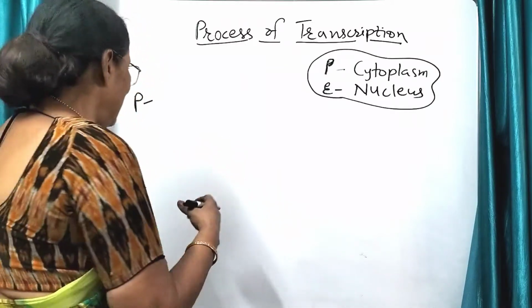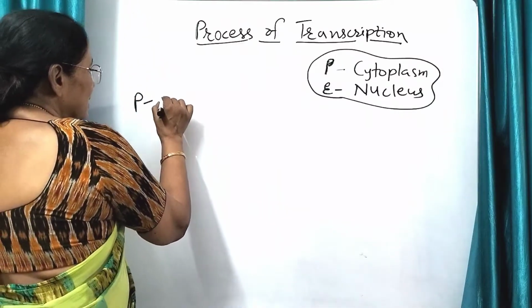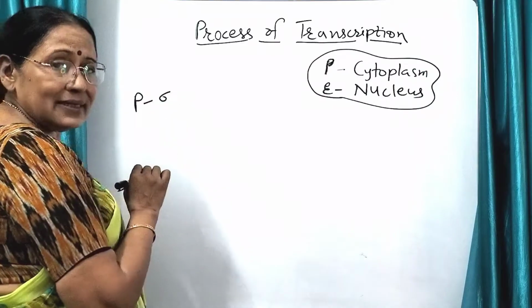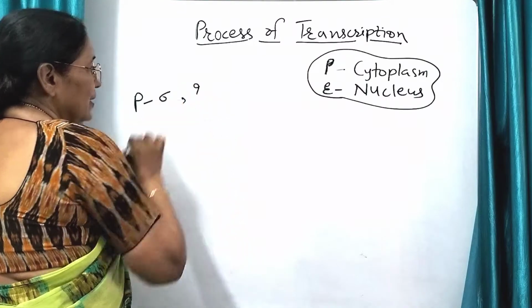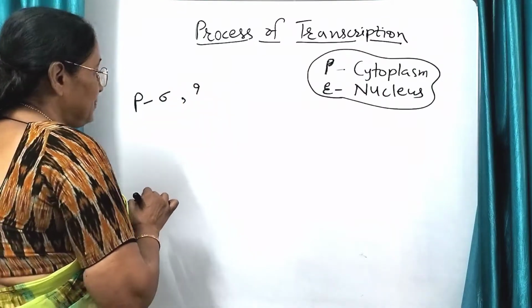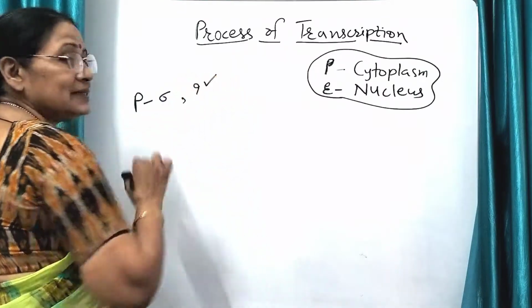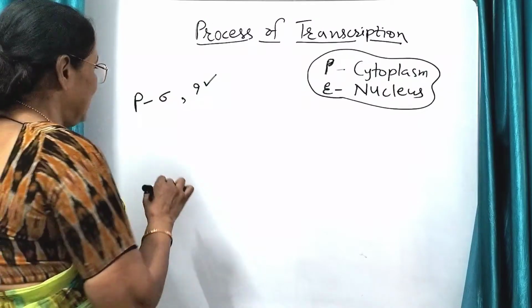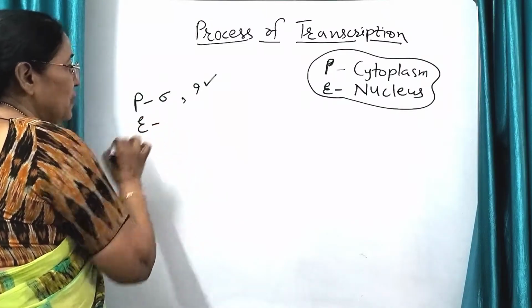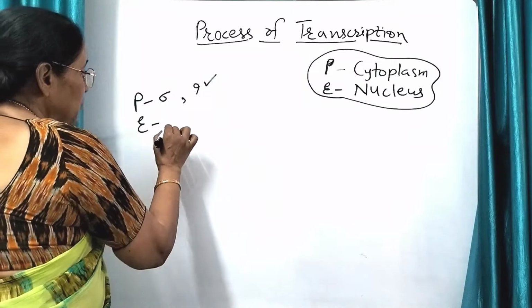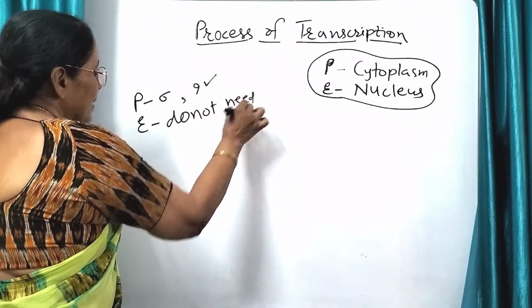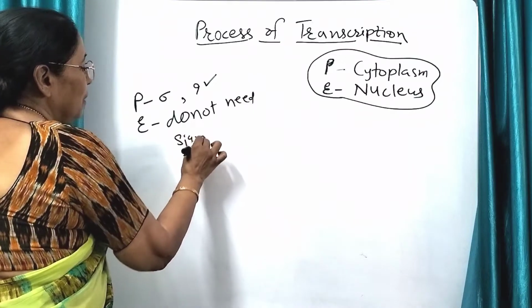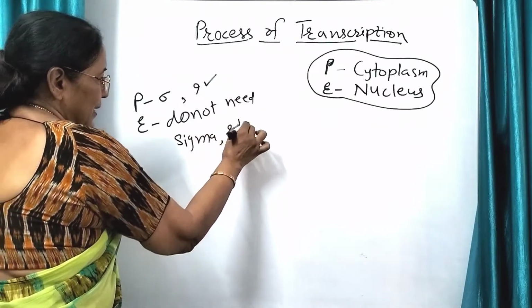So it needs the sigma factor, this is the initiation factor, and the rho factor, this is the termination factor. So it needs sigma as well as rho factor. Whereas eukaryotes do not need sigma or rho factor.